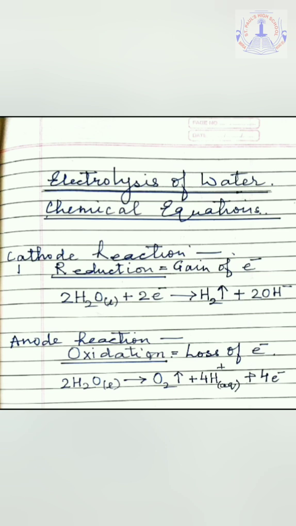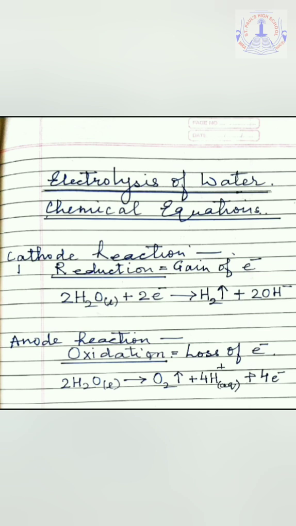In the cathode reaction, the chemical equation that they are showing is 2H2O plus 2 electrons giving us H2, that is hydrogen gas, plus 2 OH negative. It means 2 hydroxide ions.